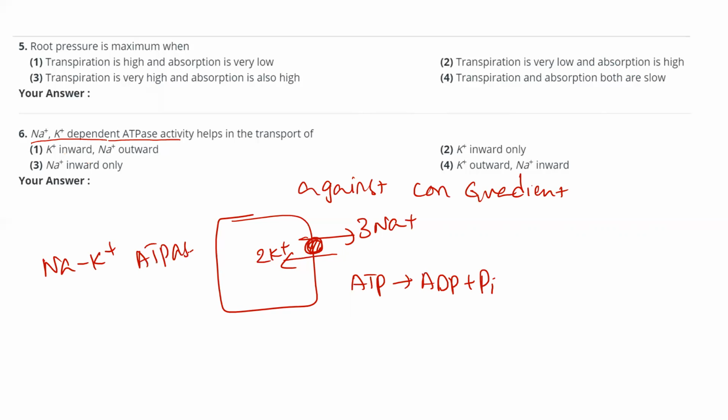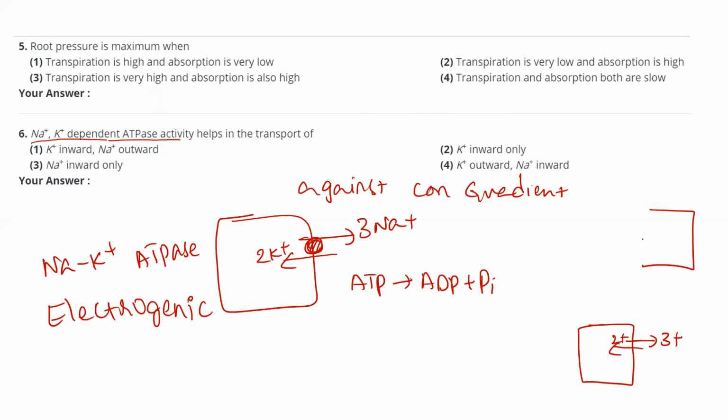Sometimes we also call this pump by another name, the electrogenic pump. Why do we call it an electrogenic pump? Because every time it is pumping 3 positive charges outside and 2 positive charges inside. That means every time it is pumping 1 extra positive charge outside. If it pumps positive charges outside, negative charge will develop inside. So ultimately a voltage gradient develops: outside positive, inside negative.